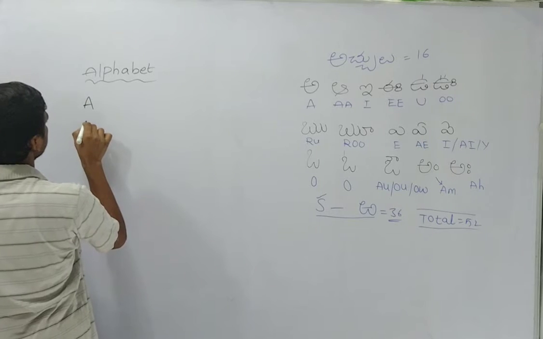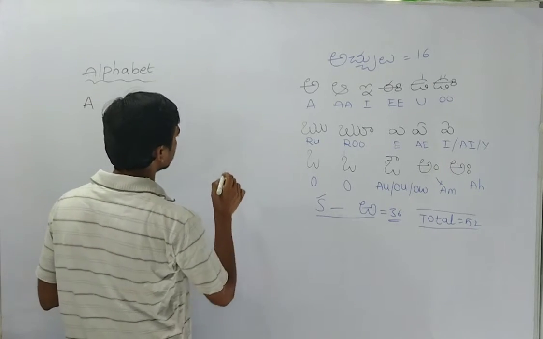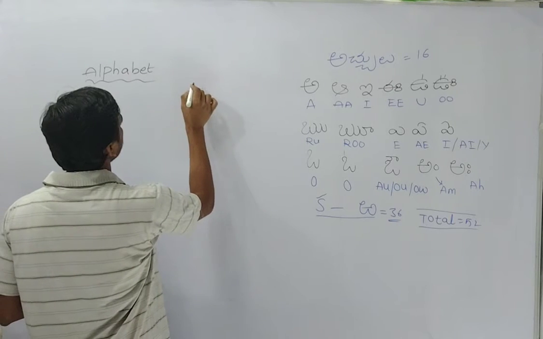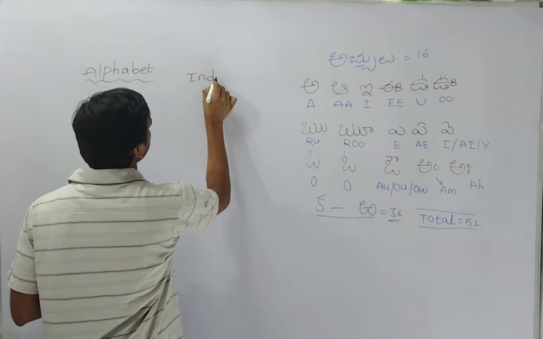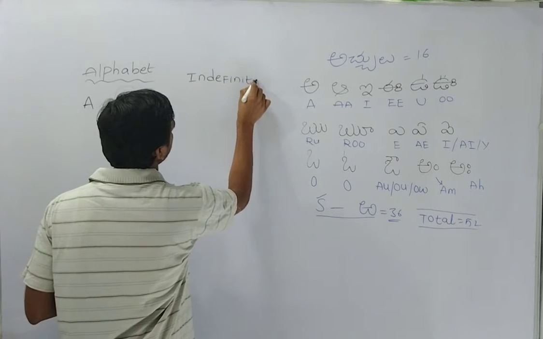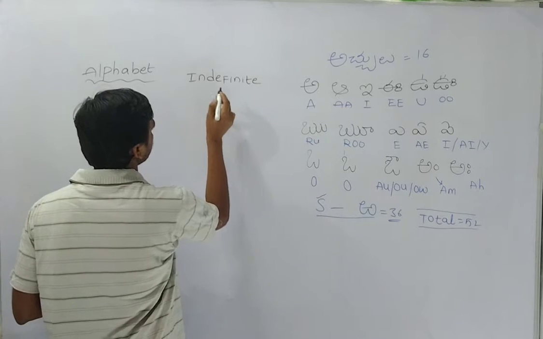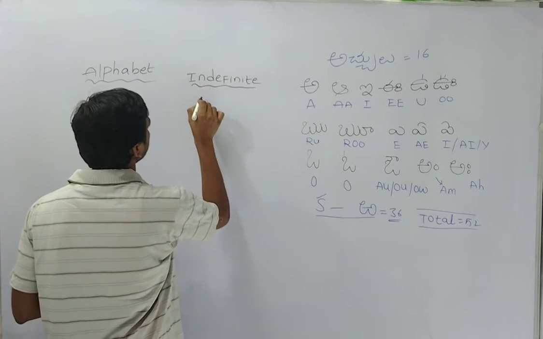First I am writing A here. Among the alphabet, I am writing the indefinite sounds. So in indefinite, what are we having?